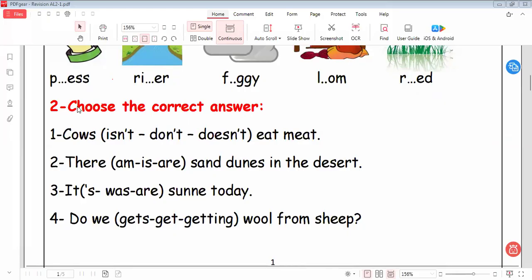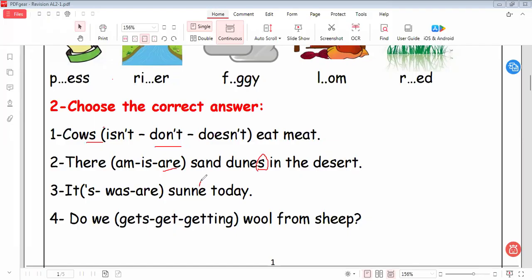Let's go to singular nouns that take s. Here is cows. So the answer here, don't, eat meat. It will be don't. Let's go to another one. Here we say sand dunes, and here we have s. So I put here there are. Let's go to another one.